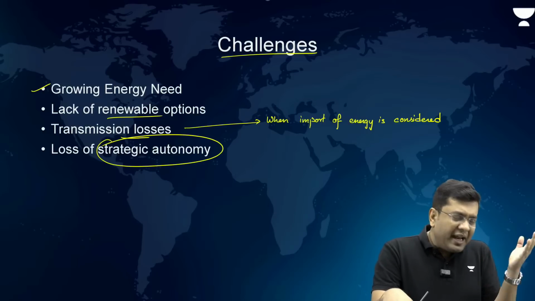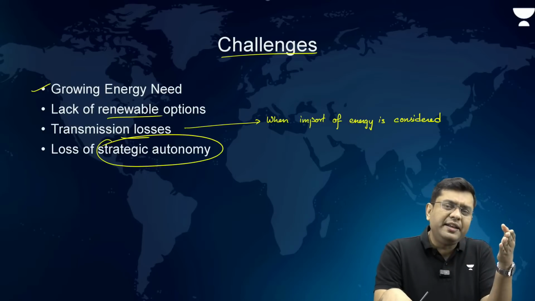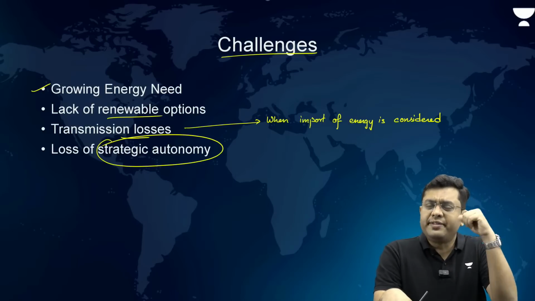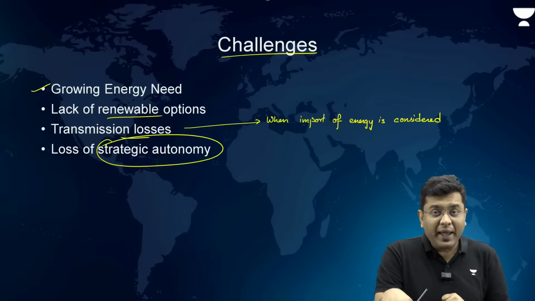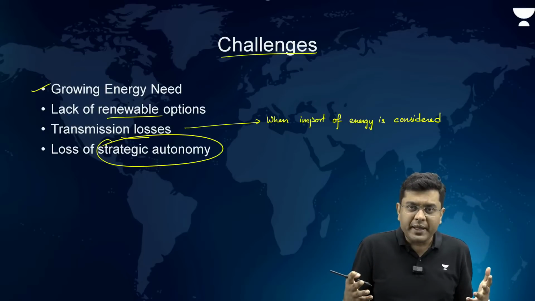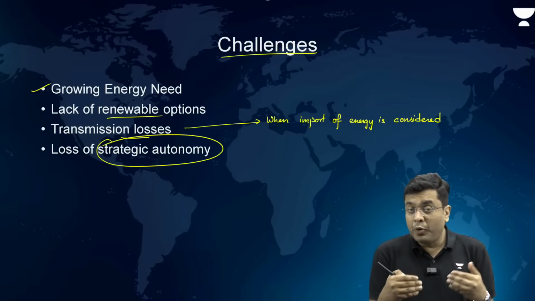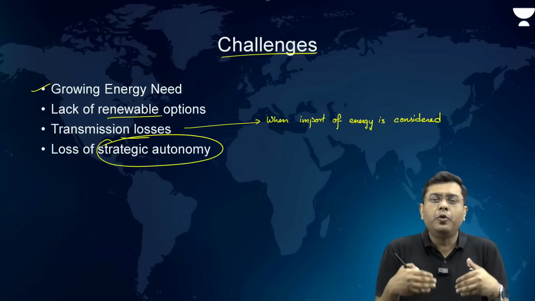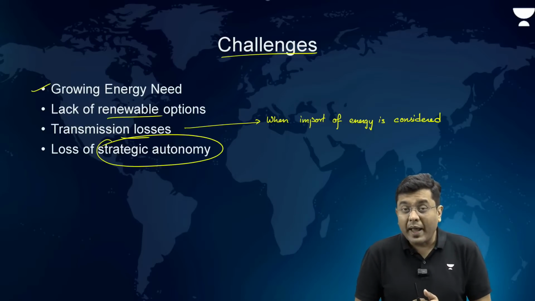But tomorrow, I will have the option to diversify these fossil fuel imports from, let's suppose, Russia or other countries as well. That provides me as a country a strategic autonomy where I can explore the best price and long-term contracts as well.